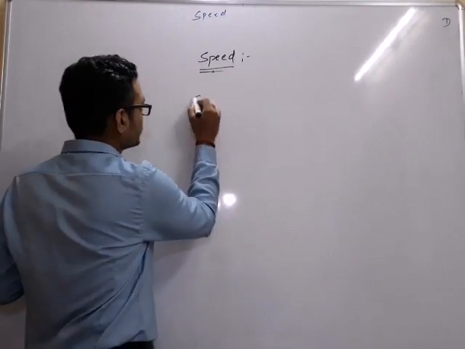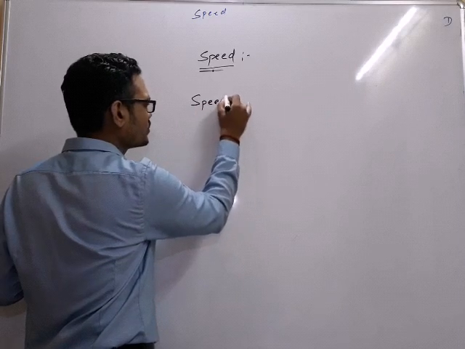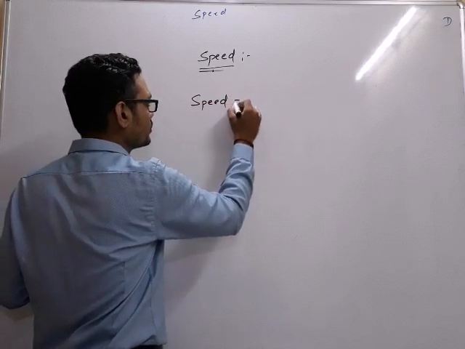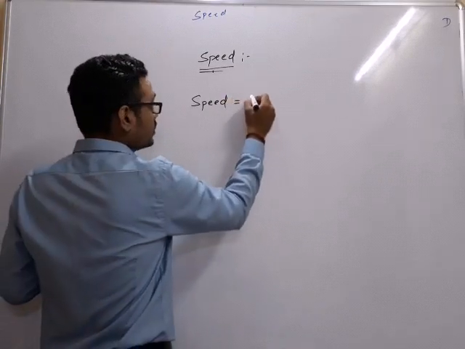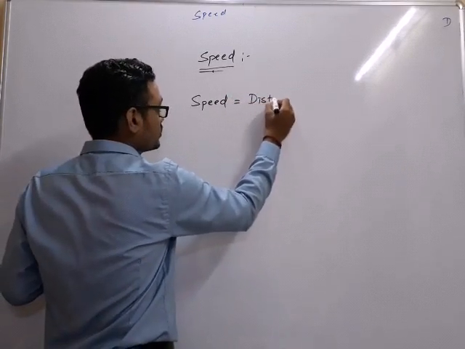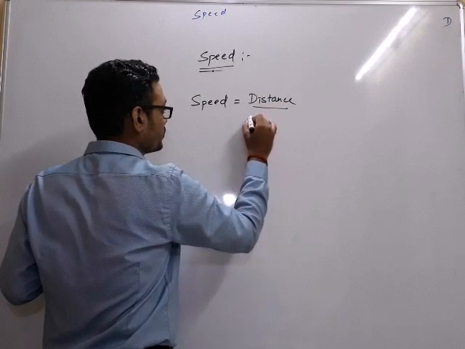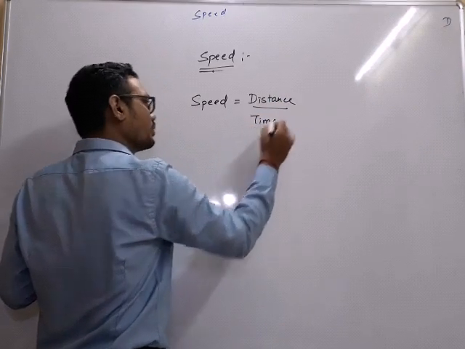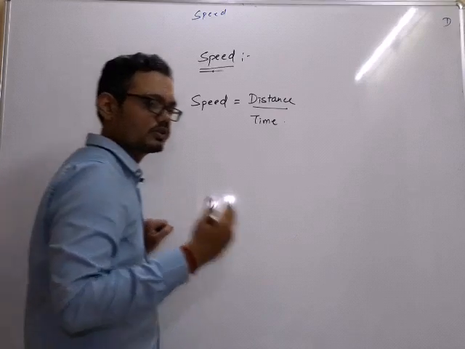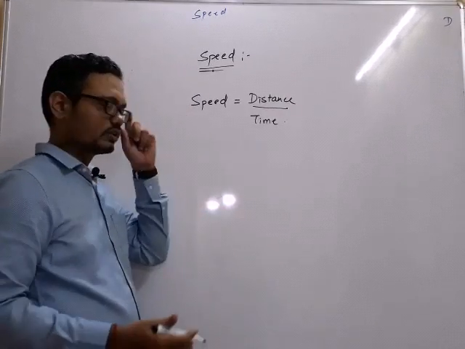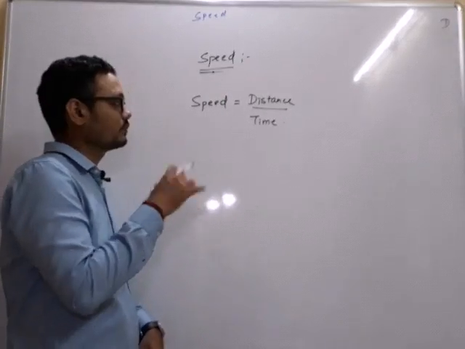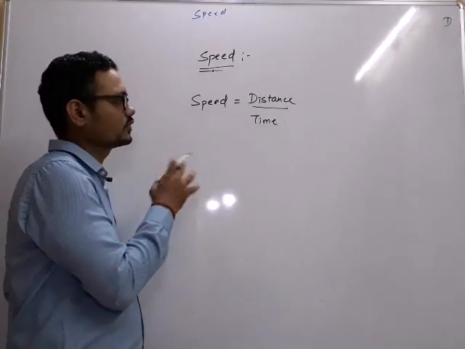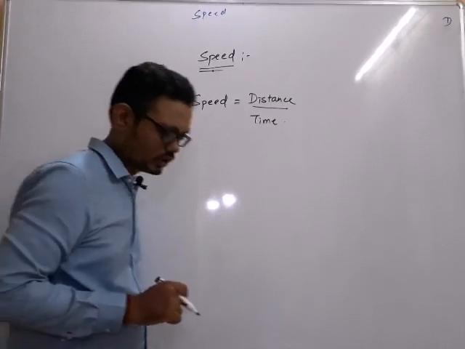Speed is always given as, this is the only thing that you have to remember, speed is distance upon time. Depending on the condition, the situation, the question, this formula would never change.